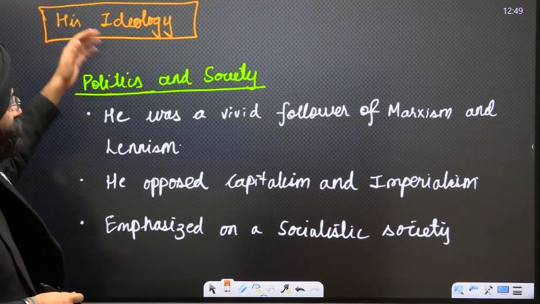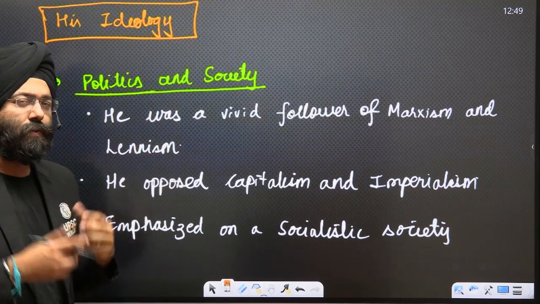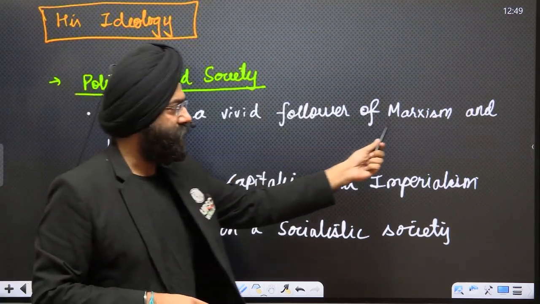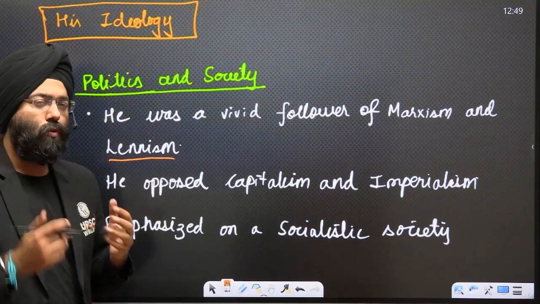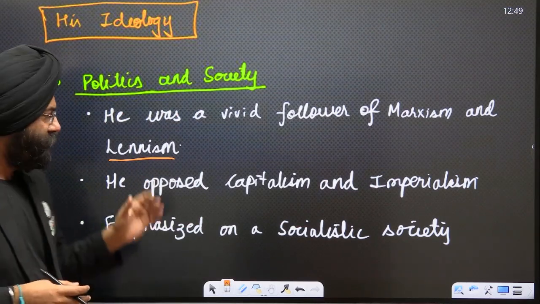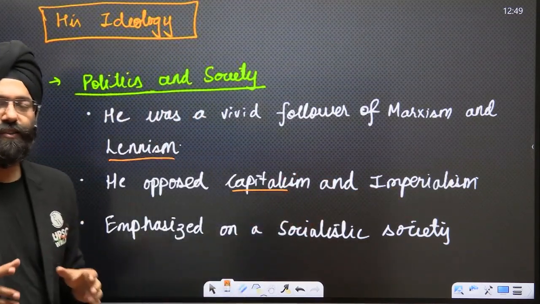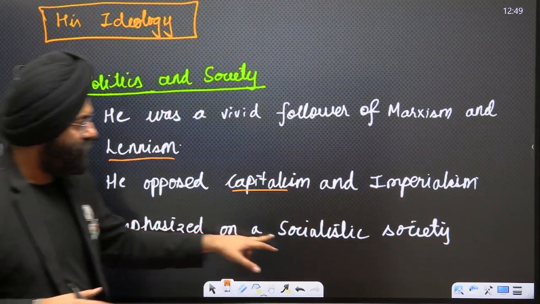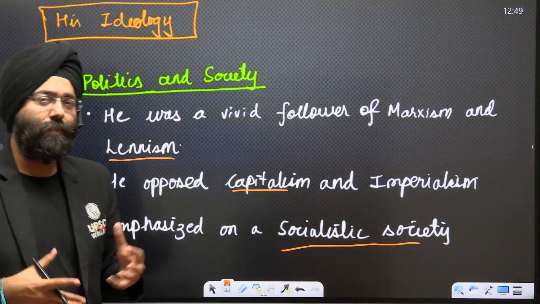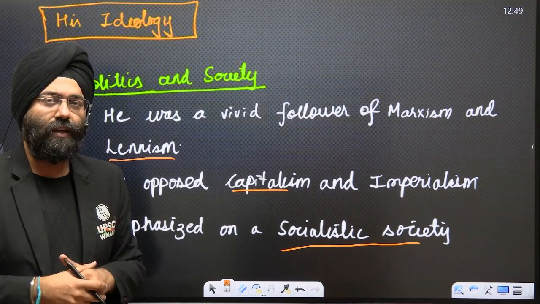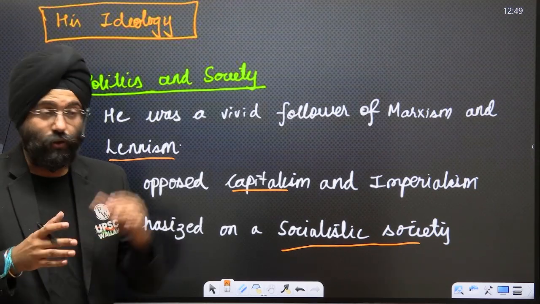If we go to his ideology, please understand, politics and society: he was a vivid follower of Karl Marx, that is Marxism, and Leninism. That means he was a follower of the socialistic ideology. He opposed capitalism and imperialism in all his speeches also. He emphasized building a socialistic society because he viewed that capitalism, or over-capitalism, as presented by the Britishers, had created the condition of India as it was during that time.